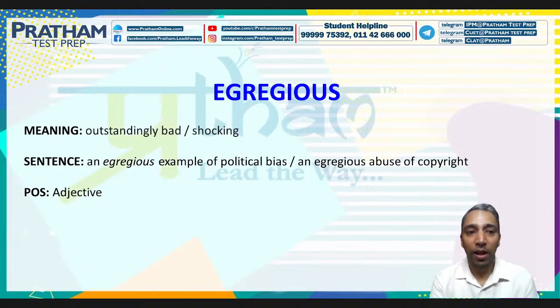Egregious. Okay. The meaning is outstandingly bad or shocking. So something which is outstandingly bad, something which is quite shocking, is egregious. And it's an adjective. The sentence can be an egregious example of political bias or an egregious abuse of copyright. So something has been outstandingly bad, that's egregious.